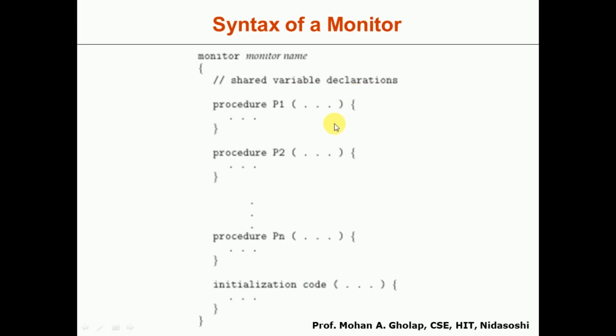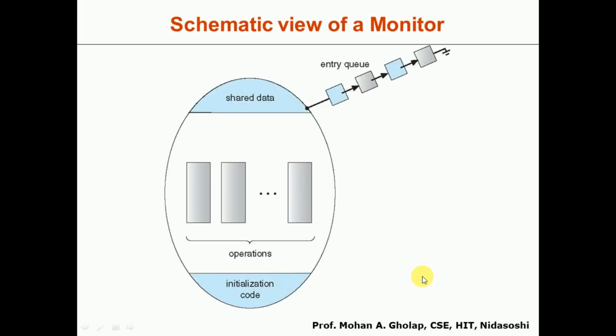If you consider the syntax of a monitor, it looks like this. We have monitor, the name of the monitor. After that, we have some shared variable declarations, and after that we have a number of procedures, that is P1 to Pn, and after that we have the initialization code. This is the schematic view of a monitor.